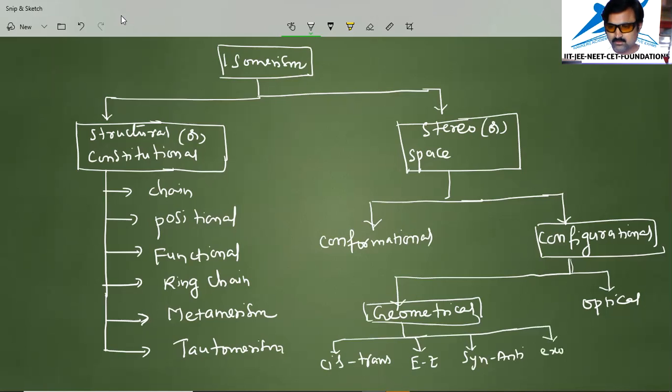Like this it is classified. But mainly cis-trans and EZ are important, up to syn-anti important. Exo-endo rarely comes in the exams. And in the optical case we have RS configurations and DL configurations also.